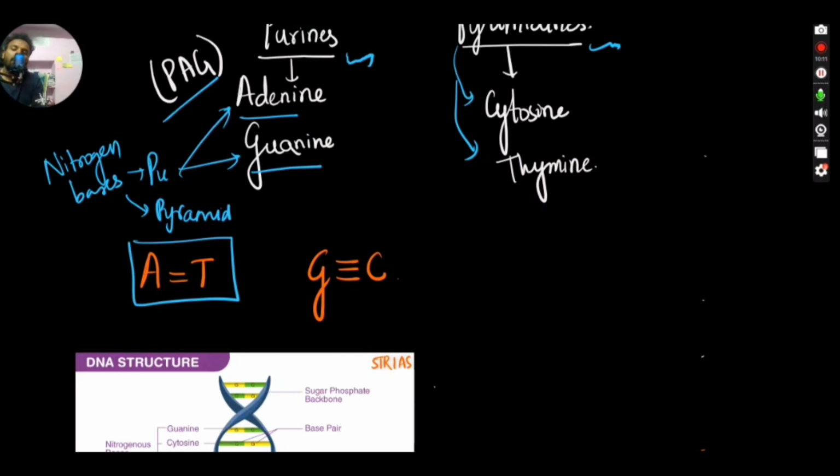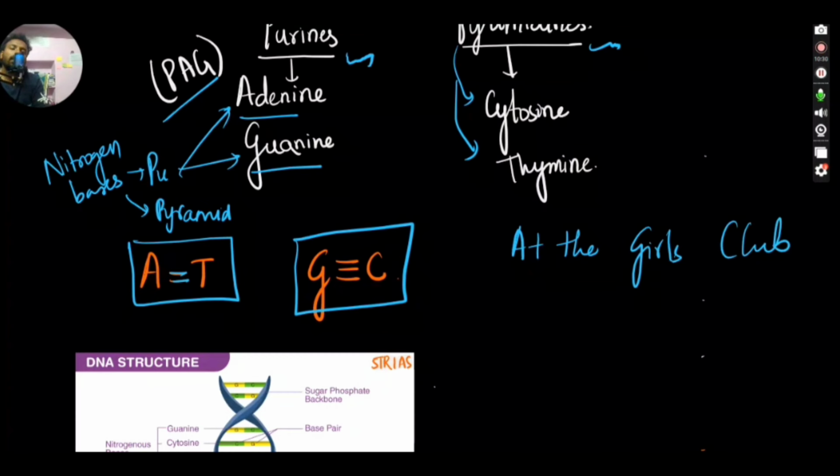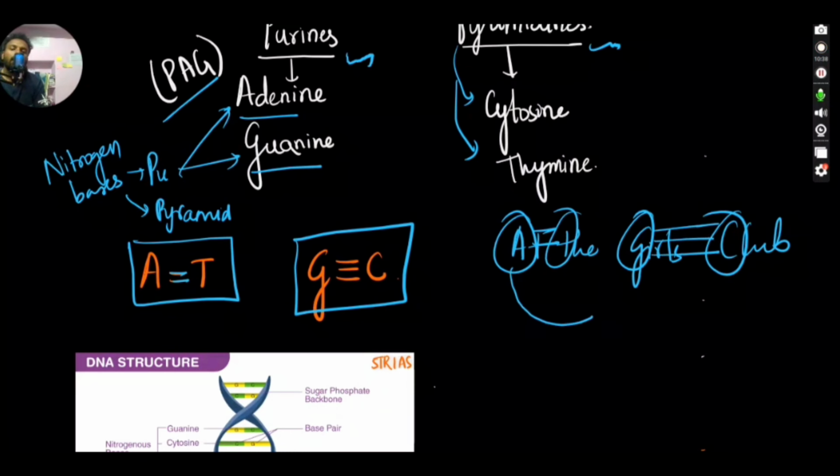The bond between adenine and thymine will be a double bond. The bond between guanine and cytosine will be a triple bond, right? So we can remember this with the help of at the girls club, right? A and T will be together always with the help of a double bond. G and C will be always together with the help of a triple bond. A and G are purines. T and C are pyrimidines. What are these purines and pyrimidines?